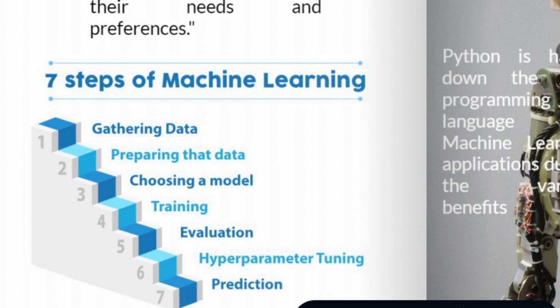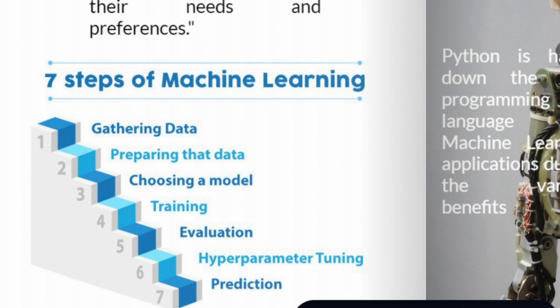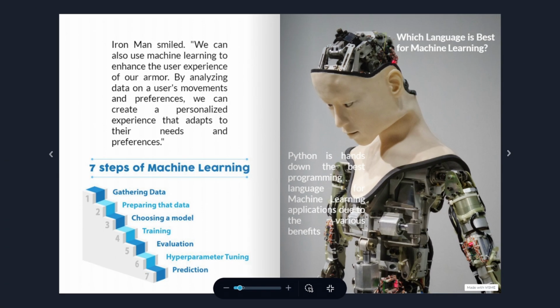1. Gathering data. 2. Preparing that data. 3. Choosing a model. 4. Training. 5. Evaluation. 6. Hyperparameter tuning. And 7. Prediction. Jarvis asked, which language is best for machine learning?